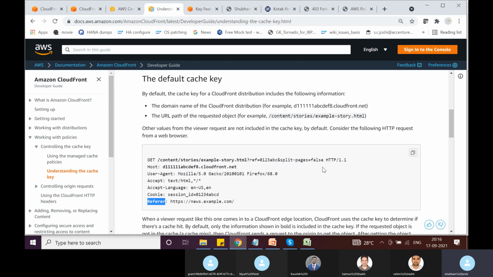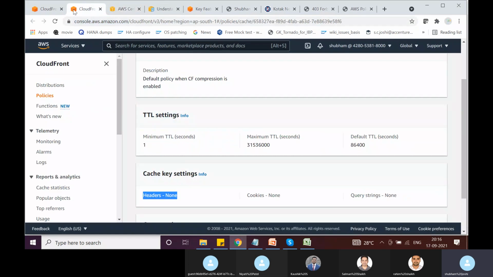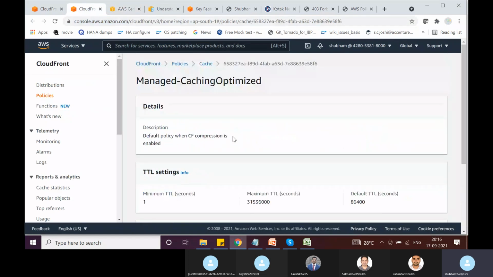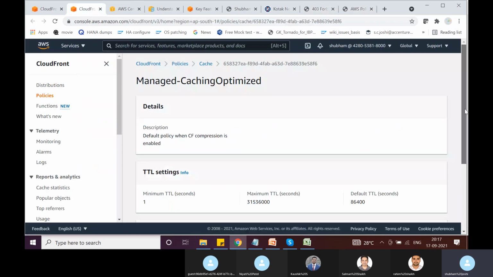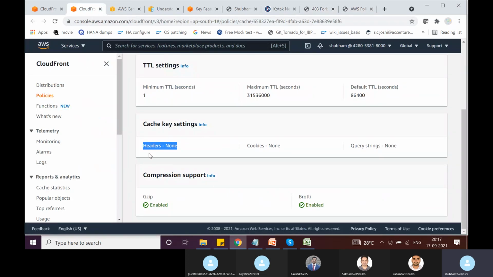Okay, so the cache policy that we attach determines how this cache key is computed. Here in our case, if I scroll here, cache key settings: headers none, cookies none, and query strings none.